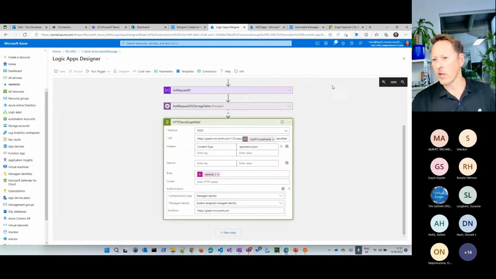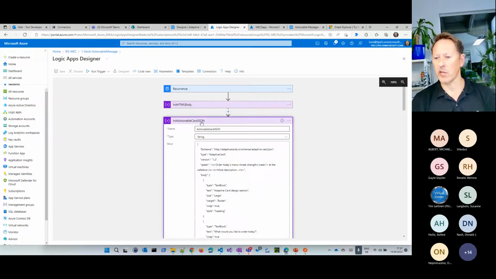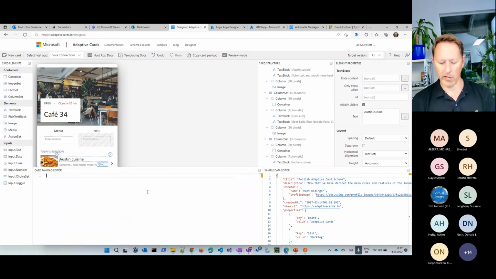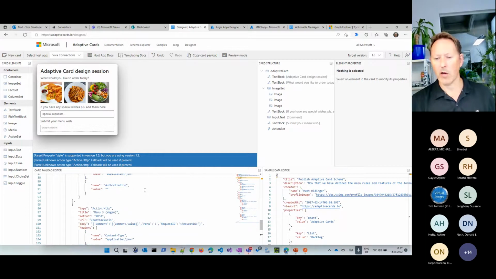The important thing here is, how do we construct that actionable message? Actually, it's in here. We say we have a JSON, and now I paste that here into my designer, so that you can see how this card has been created. And this is what we saw before in Martina's demo. In the Viva Connections dashboard, we see how this card looks like. So how does it work?